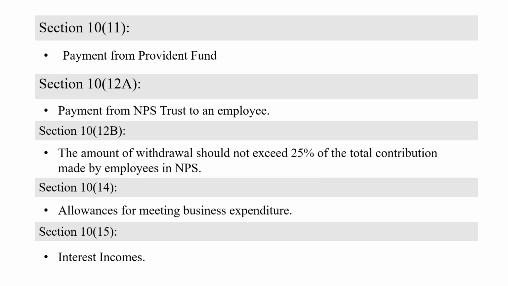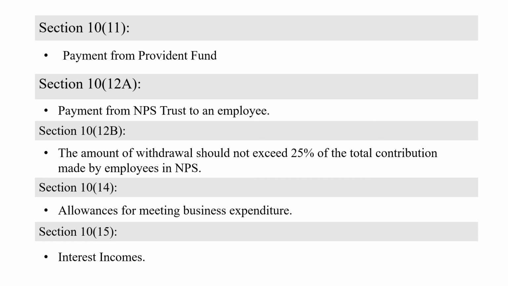The amount of withdrawal should not exceed 25% of the total contribution made by the employee in NPS. Here, if the employee wants to withdraw the entire amount from NPS contribution, then he can withdraw only up to 25%. He cannot withdraw the entire amount.